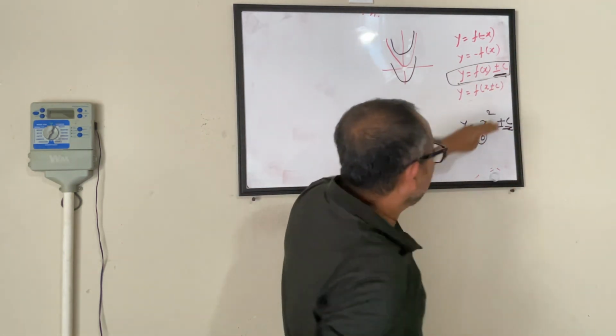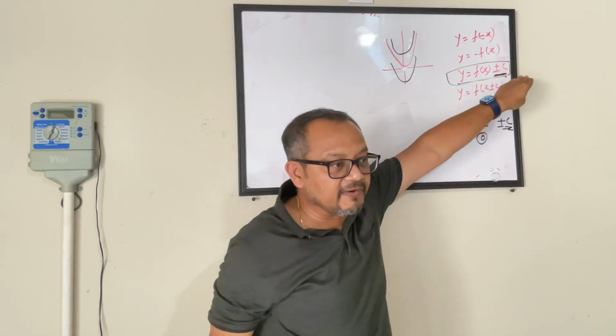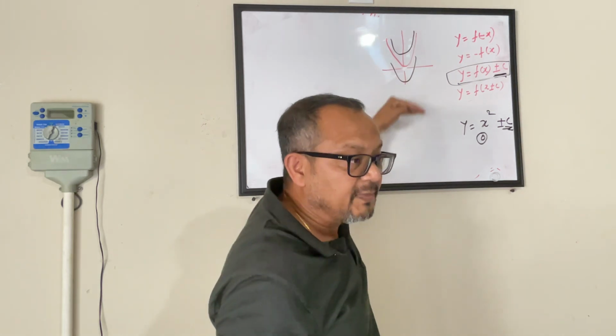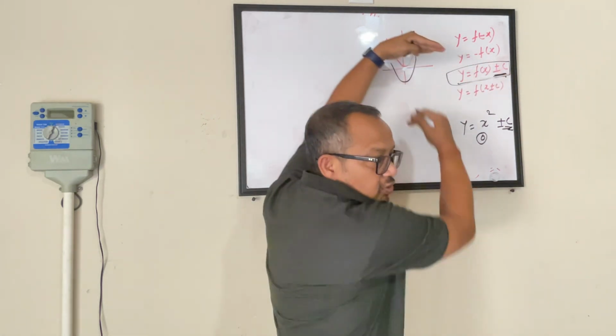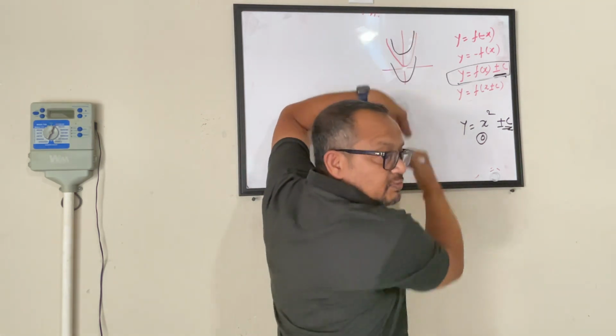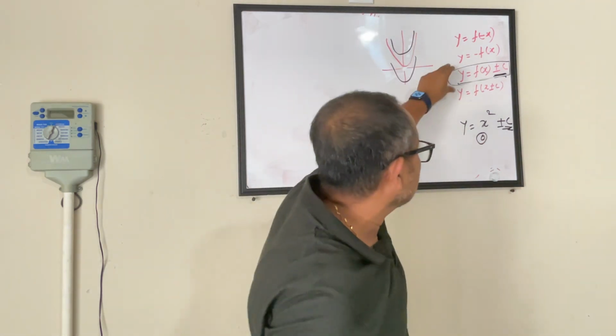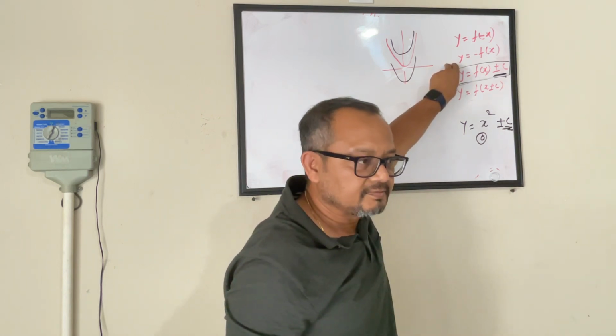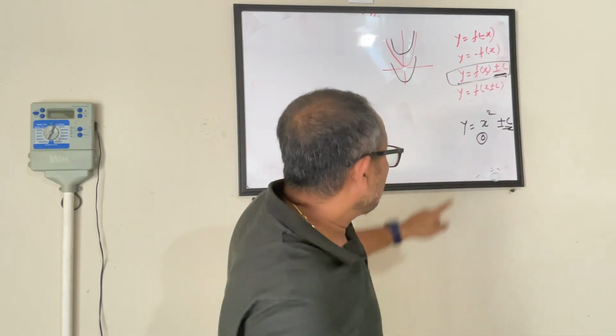Whenever you have anything getting added or subtracted outside the function, this makes your parabola move up or down by that many points. The whole parabola shifts. If you are saying plus, it moves up. If you are saying minus, it moves down. These are the two scenarios. Okay? Any question with this one? No? Alright. What does this one say?